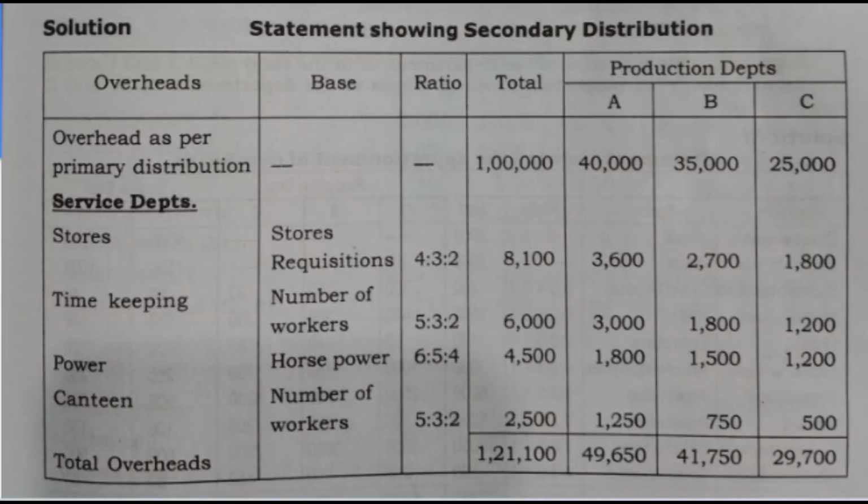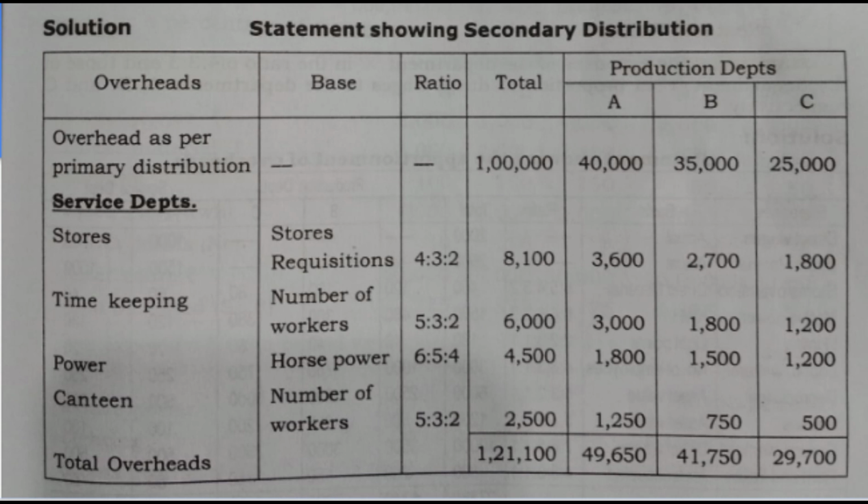In this problem, there is no need for the preparation of primary overhead distribution summary. The overhead expenses of service departments and production departments are already given in the question. That means production department overheads are 40,000, 35,000 and 25,000 and the service department overhead expenses are to be apportioned among the production departments on the basis of apportionment. So our first item, overhead as per primary distribution. Then secondly, we have to apportion the service department expenses to each of these production departments.